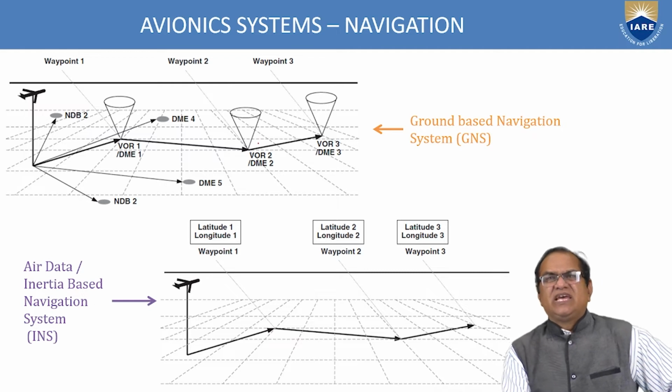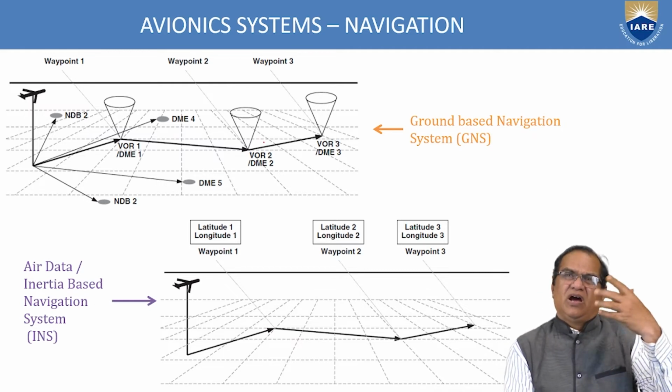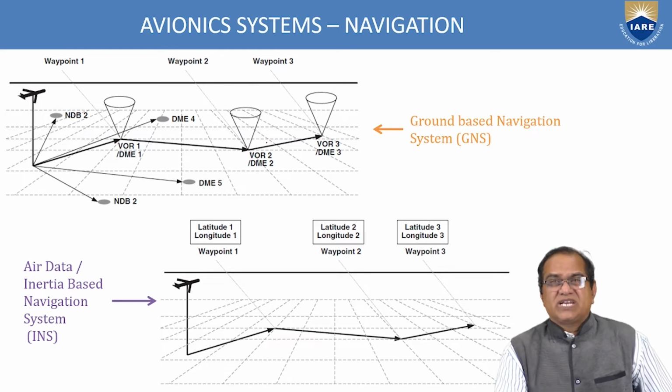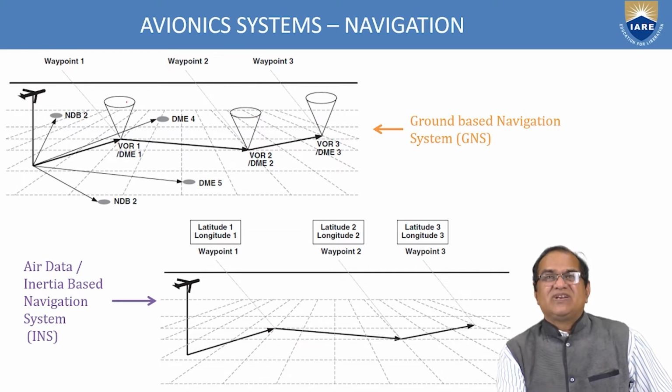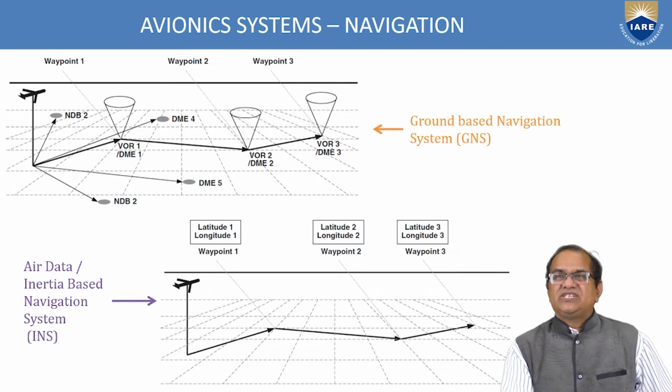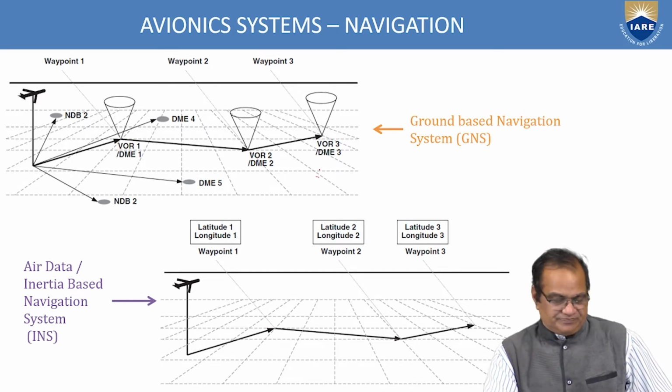So like this, every 100 kilometers or so, these VORs and DMEs are located, and each has its own frequency, and the aircraft has a receiver. It will receive the signal, and it will come to know that it has reached position 1, position 2, and position 3.